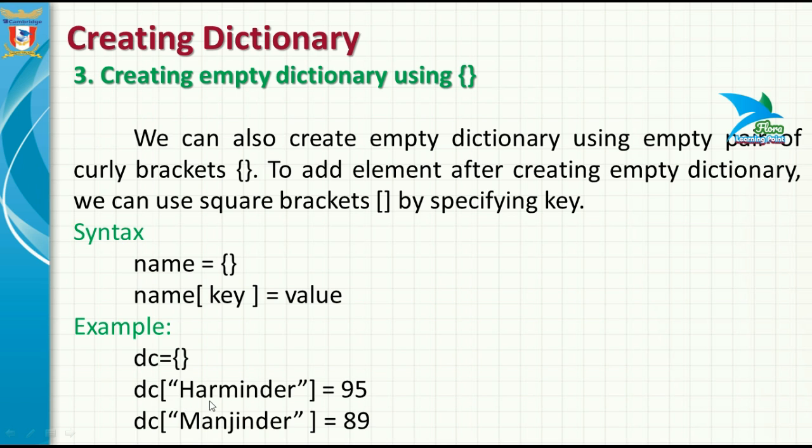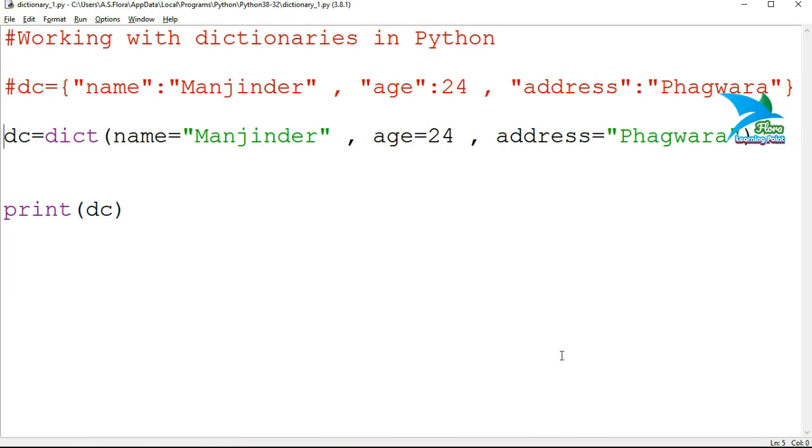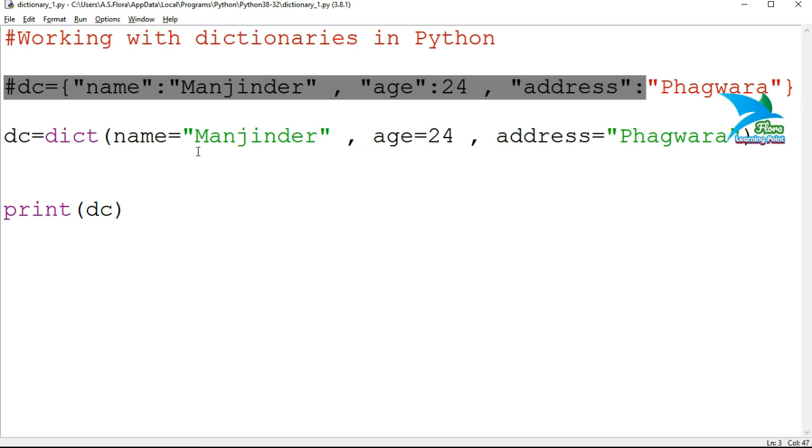So the value 95 will be stored with its associated key Harminder, and for the next element the key is Manjinder and the value is 89. In this way you can make a dictionary by specifying values using the pair of square brackets.